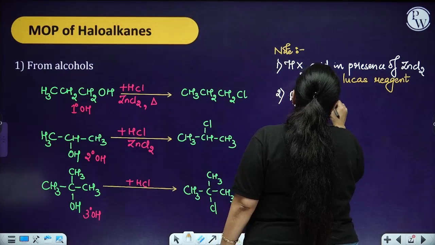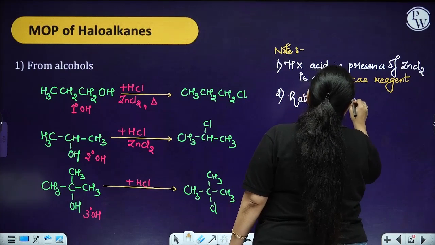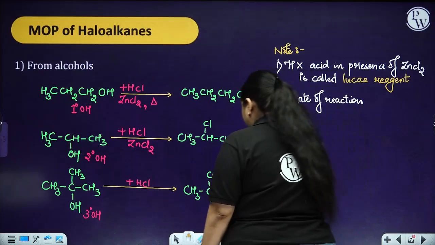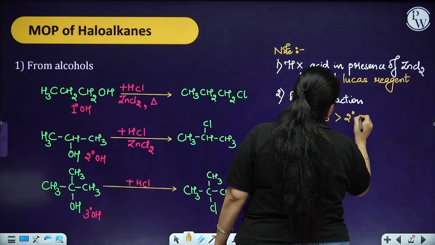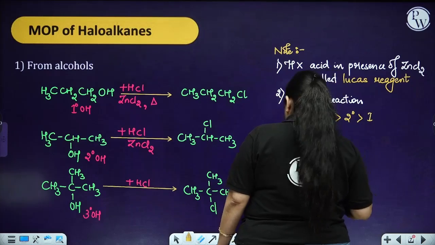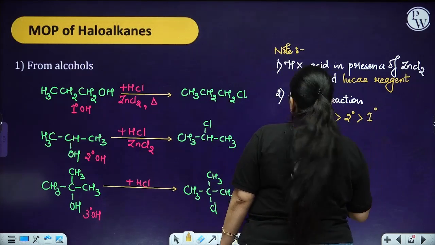If I talk about the rate of reaction, then it is going to be of the order third degree, second degree, and the first degree.